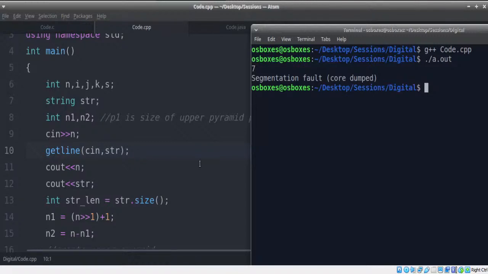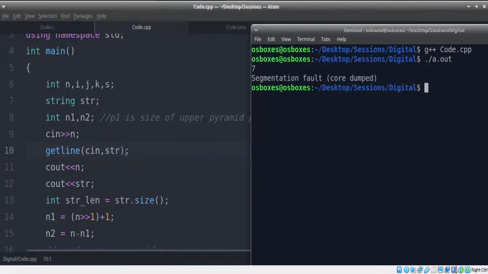These are certain problems you can expect when you try to read strings and integers together. When you read a string and an integer along with each other, you will definitely expect these problems.